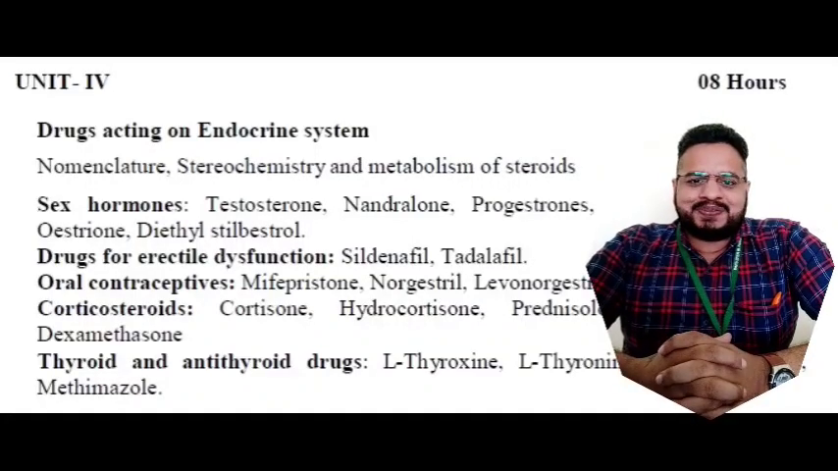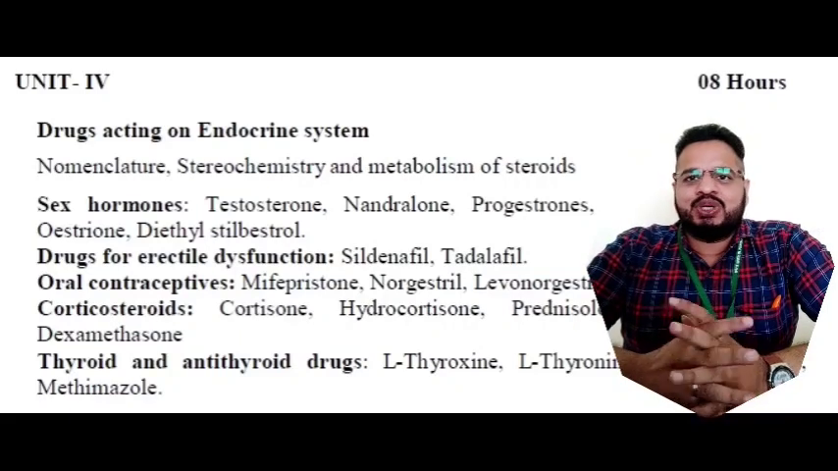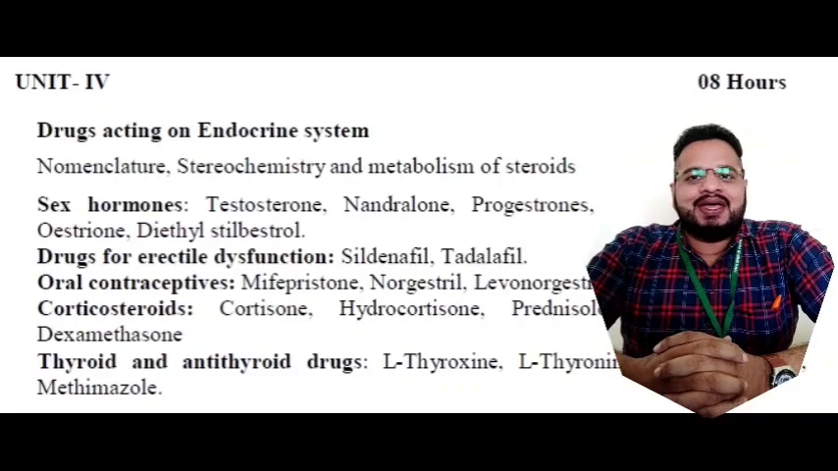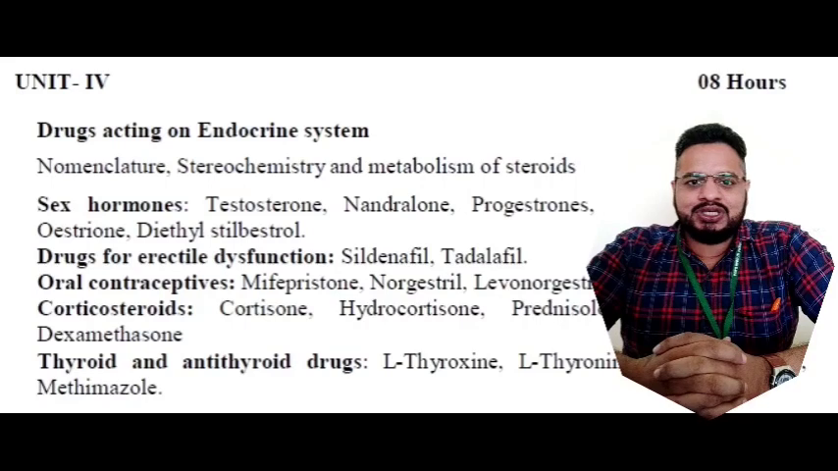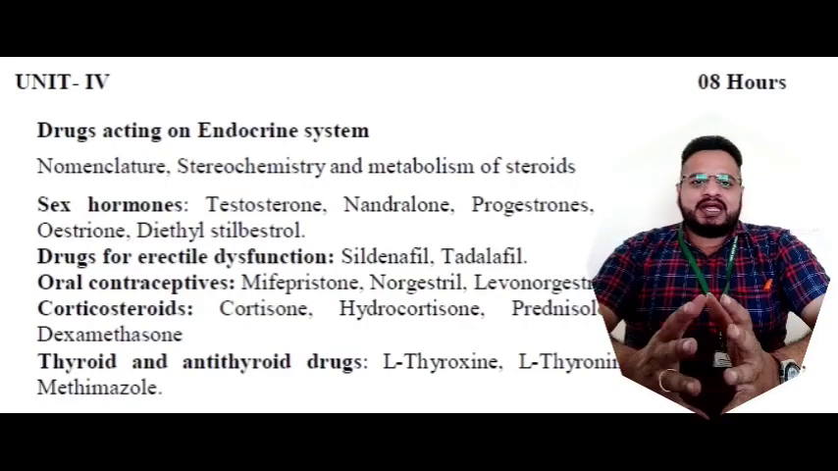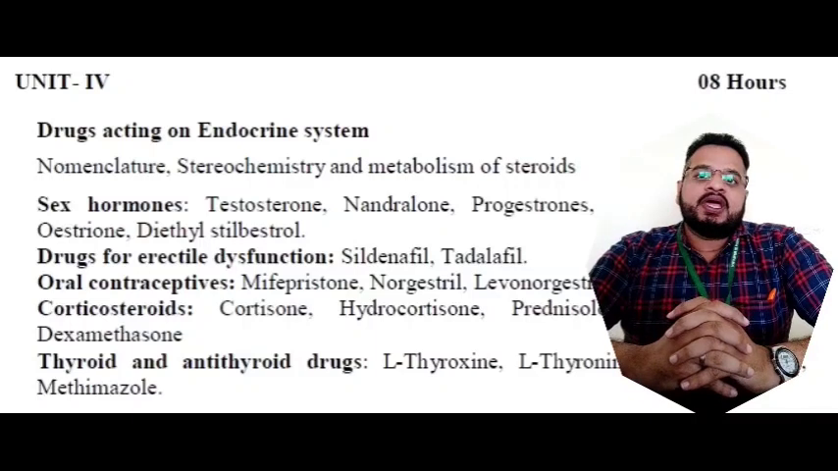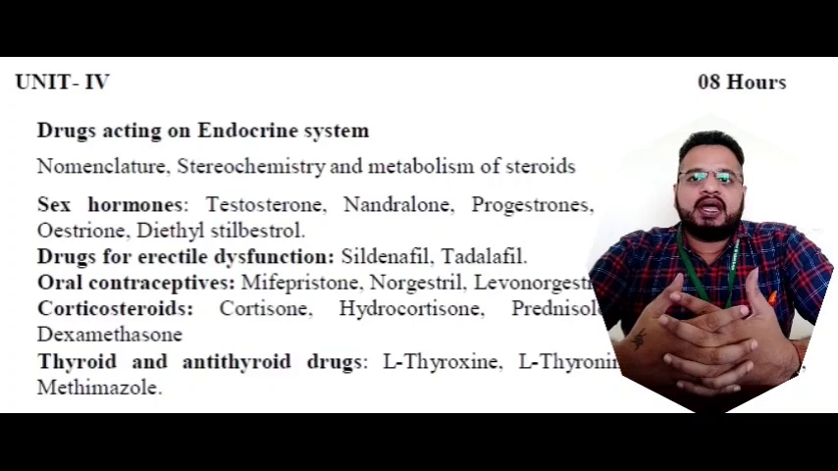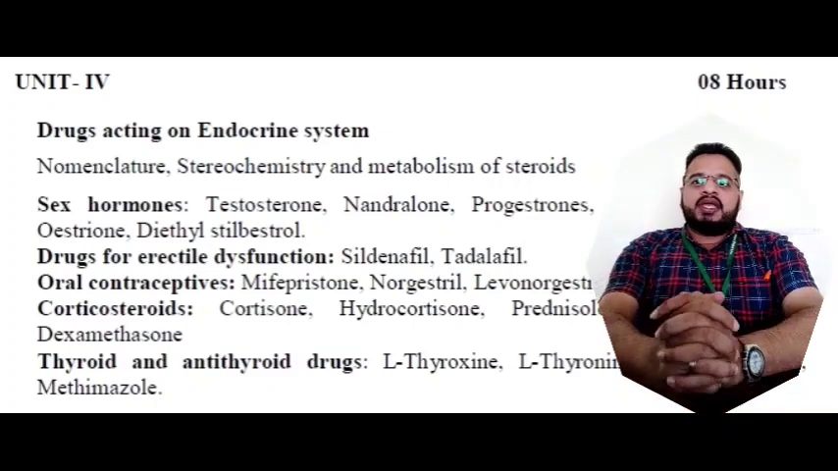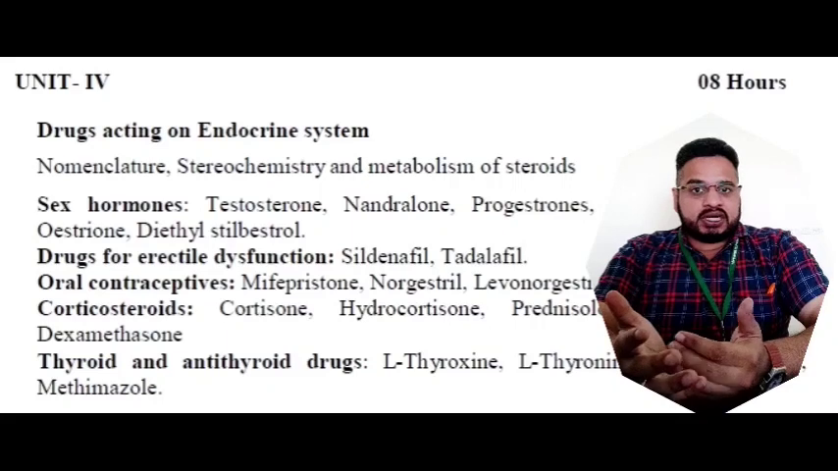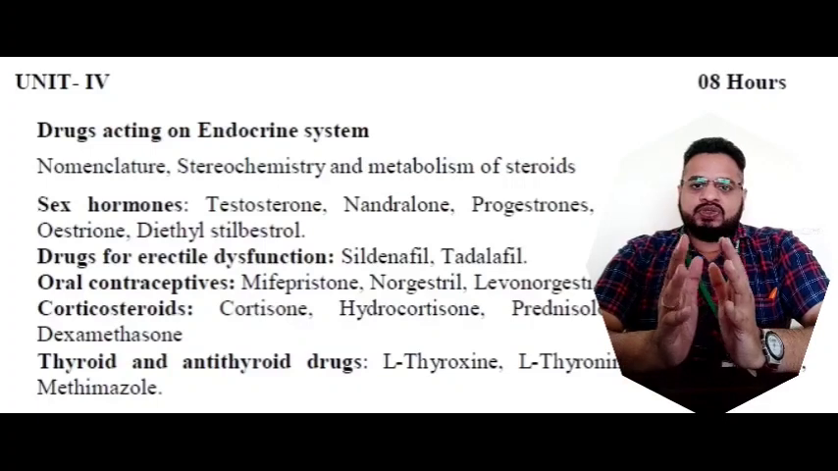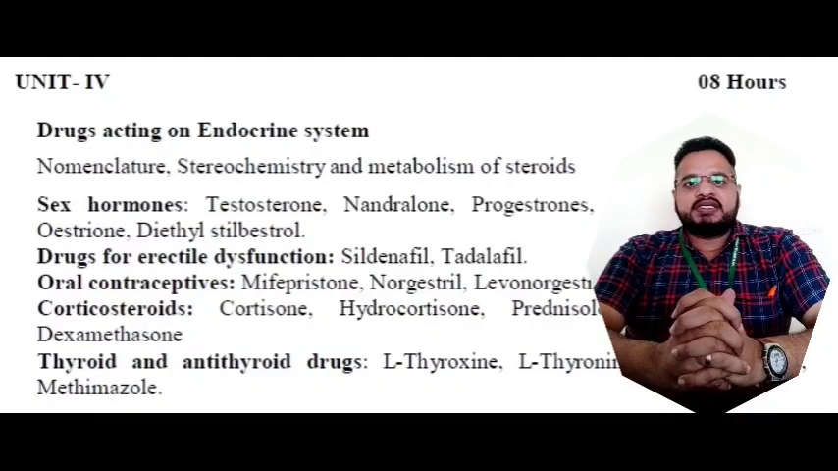Dear students, greetings. From today, we are going to start with a new unit, that is unit number 4, drugs acting on endocrine system. In this, we are going to study nomenclature, stereochemistry and metabolism of steroids. Then we are going to deal with sex hormones, that is testosterone, then nandrolone, progesterone, estradiol, estriol, estrone, diethylstilbestrol. All these sex hormones chemistry we are going to discuss.